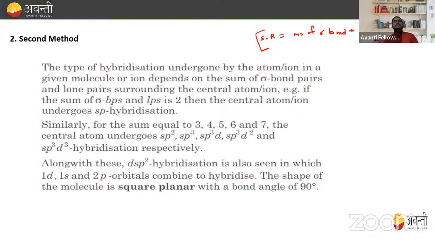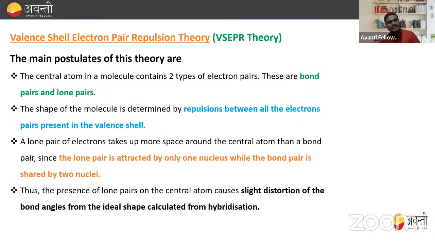Now, along with this, dsp2 hybridization is also seen in which 1d, 1s, 2p orbitals combine to hybridize. The shape of the molecule is square planar with a bond angle of 90 degrees. Now, what is valence shell electron pair repulsion theory? So this one is going to be very, very important because we have already studied hybridization. Now, this is going to be very interesting.